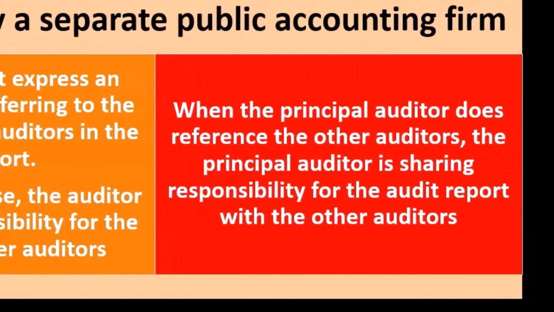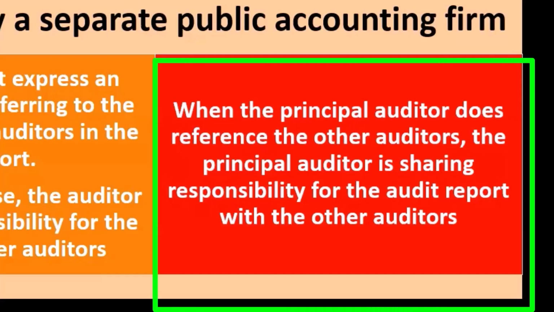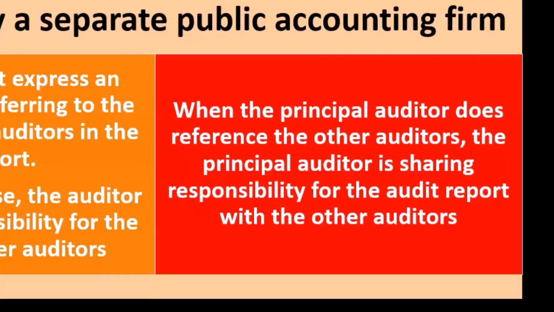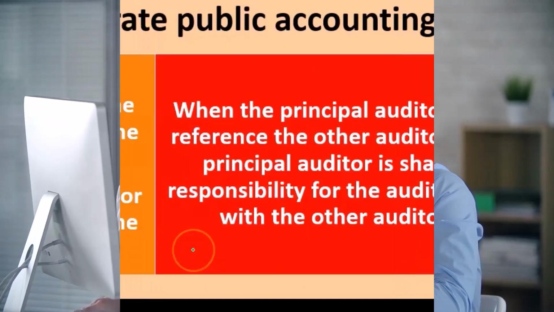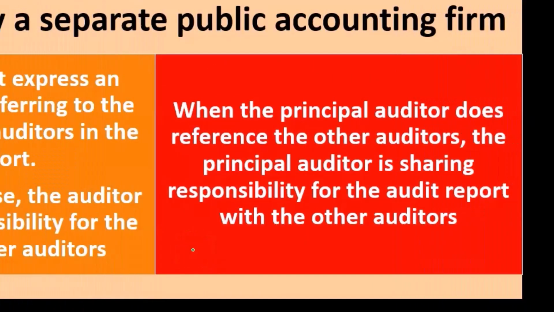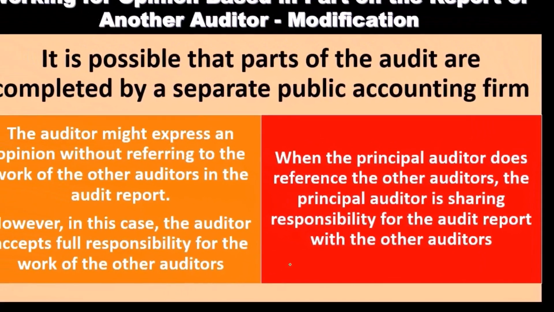When the principal auditor does reference the other auditors, the principal auditor is sharing responsibility for the audit report with the other auditors. And that's typically what you would think would basically happen, because you want to share responsibility for the components that you might be responsible for and limit the responsibility. However, if you take full responsibility for it, then you have more liability. Maybe you can get paid more in that way. Maybe you can bill more. But I would think typically the situation would be the situation where you would reference that. That seems to be more giving full disclosure over what exactly happened as well.